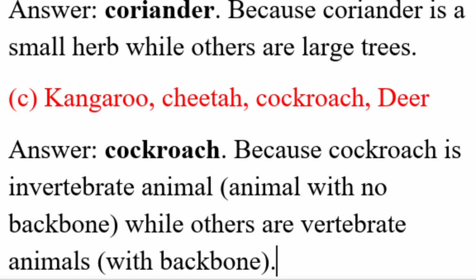C. Kangaroo, cheetah, cockroach and deer. The odd one out is cockroach because cockroach is an invertebrate animal, the animal with no backbone, while others are vertebrate animals. Also cockroach comes in the category of insect.